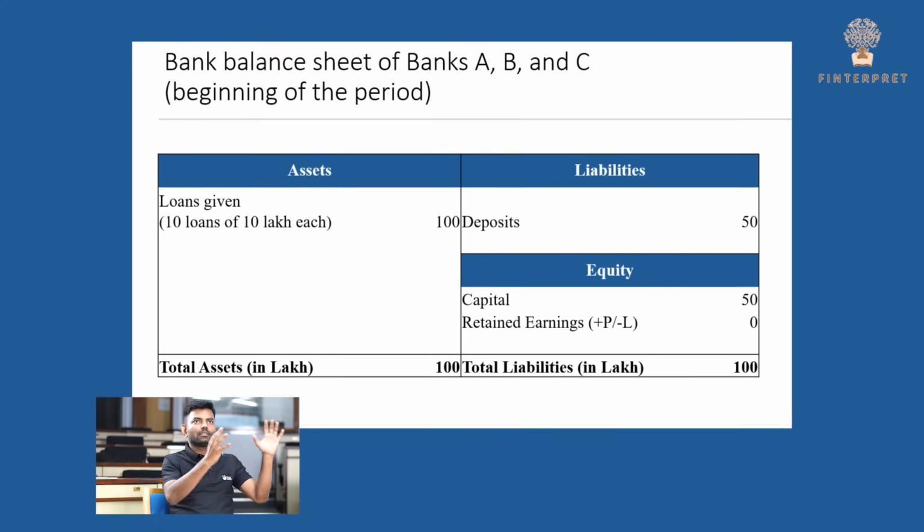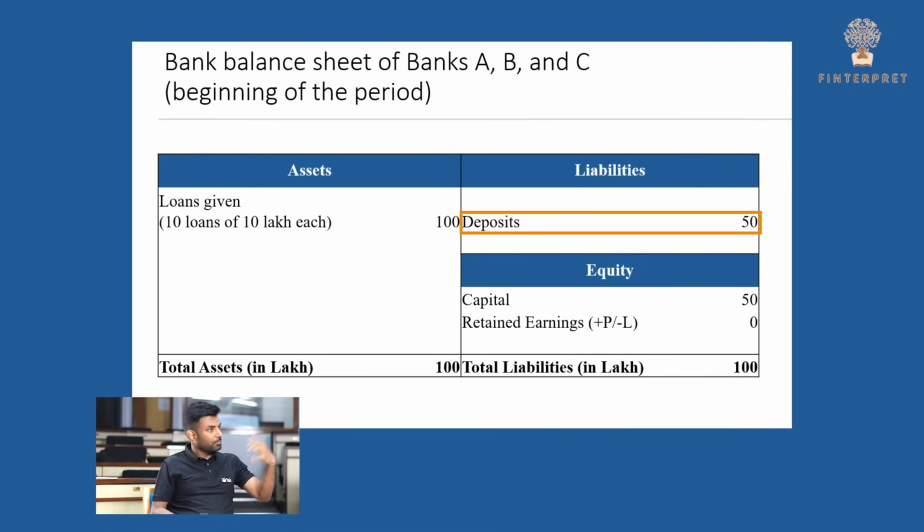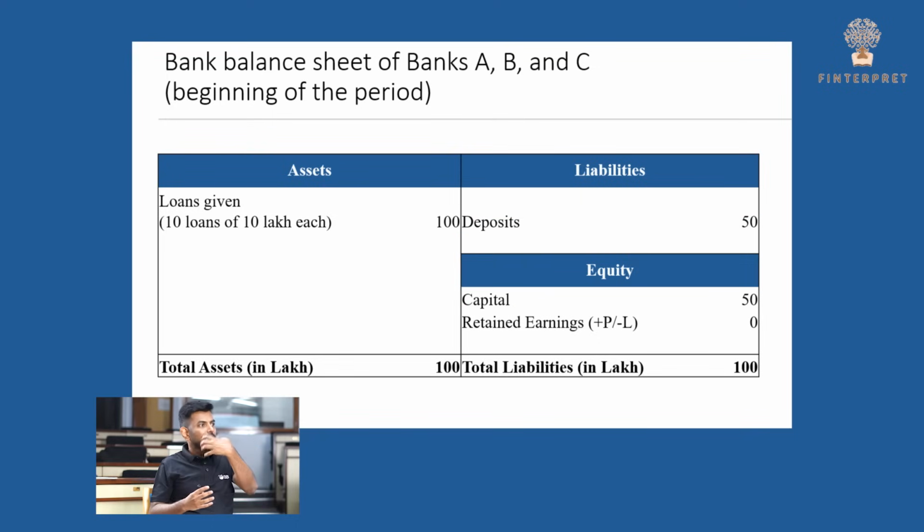You have the asset side, and the liability and equity sides. This is basic accounting 101. The liabilities and the equity sides are the sources of funds. For banks, you get deposits and you have some of your own capital. For simplicity, I have taken it as 50 lakhs each. Then you take these sources of funds and lend to borrowers, say 10 firms, 10 lakhs each. So this is your balance sheet.